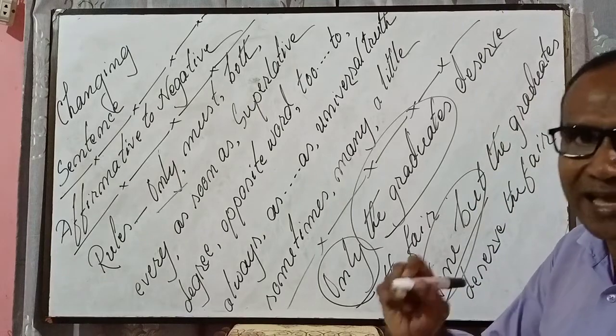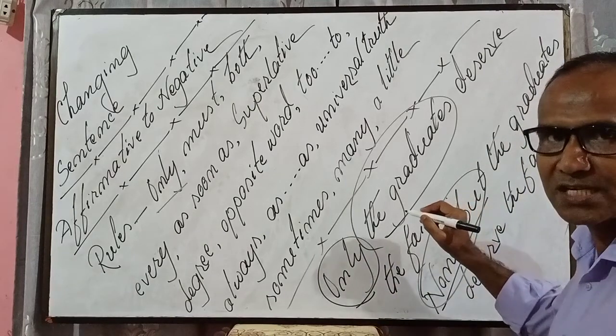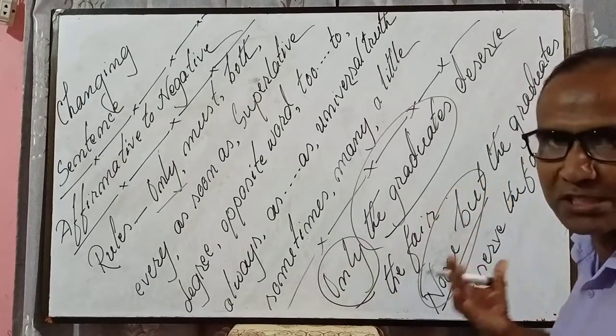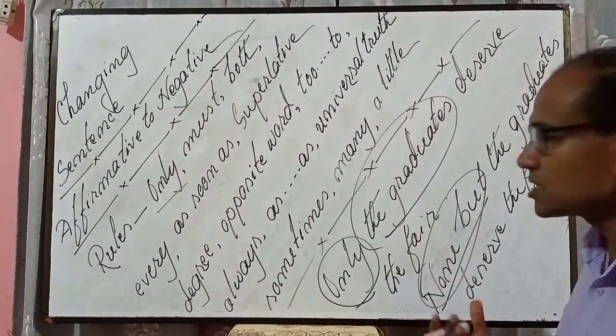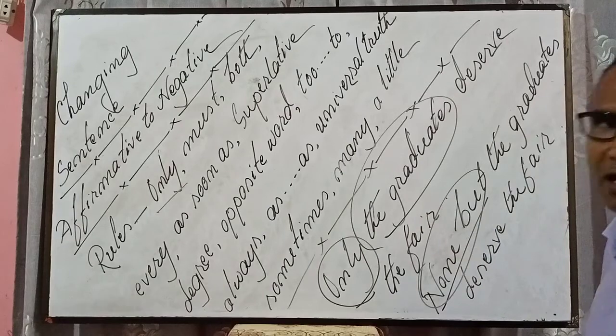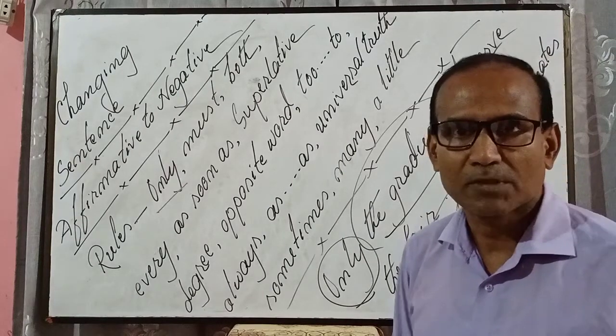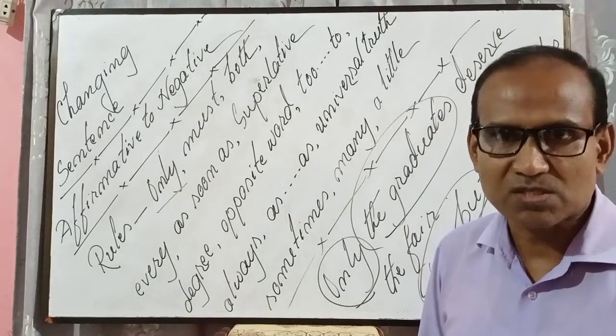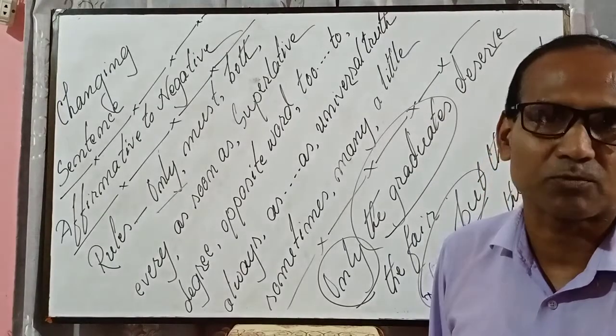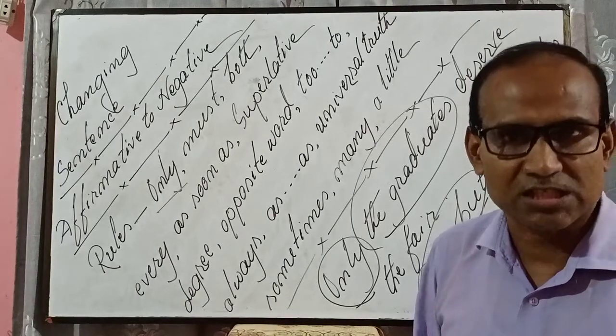And if it is an inanimate subject, like the moon, the sun, the mountain, the river, the ocean, in that very case, bring nothing but. Suppose only the moon is visible. What is this? শুধুমাত্র চাঁদ দেখা যাচ্ছে. That means nothing but the moon is visible. চাঁদ ছাড়া আর কিছু দেখা যাচ্ছে না.